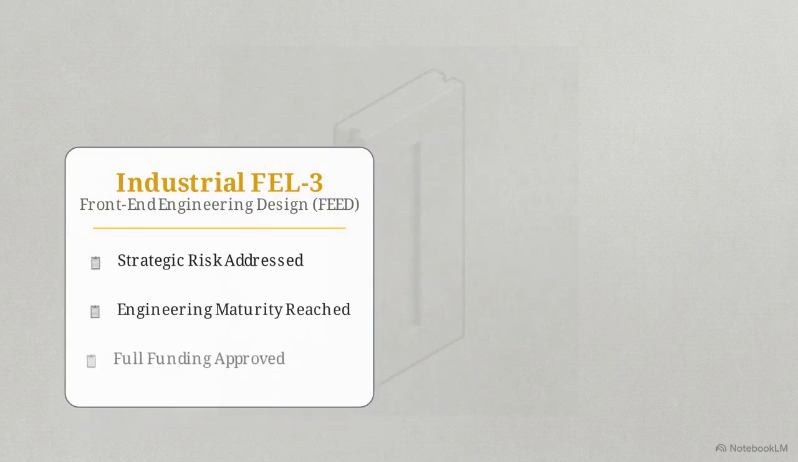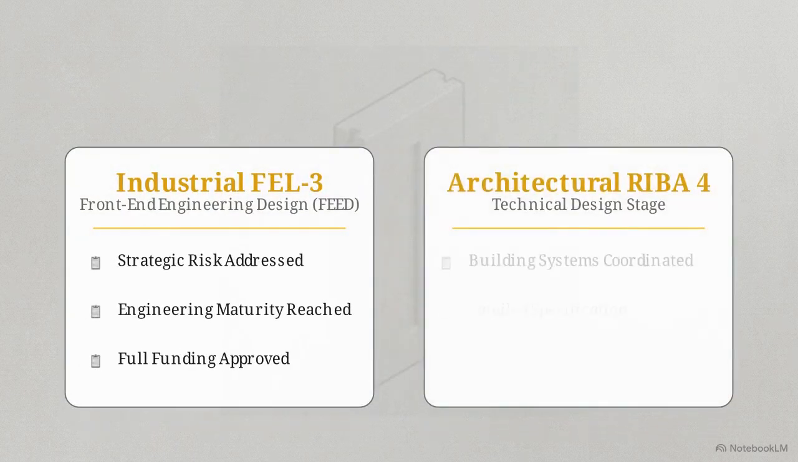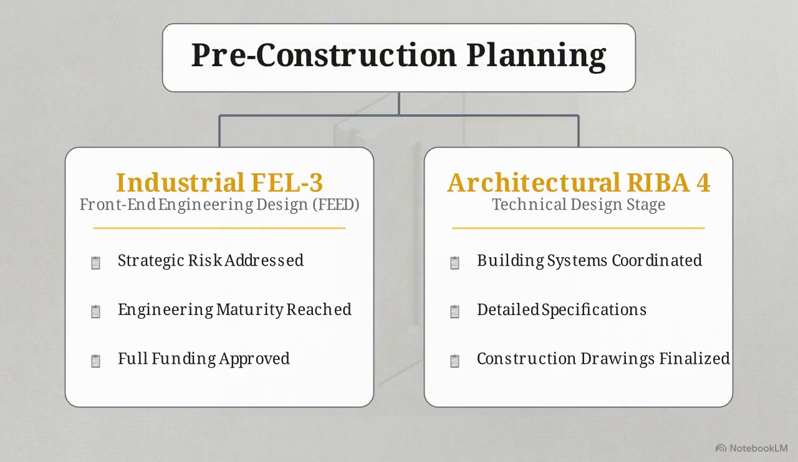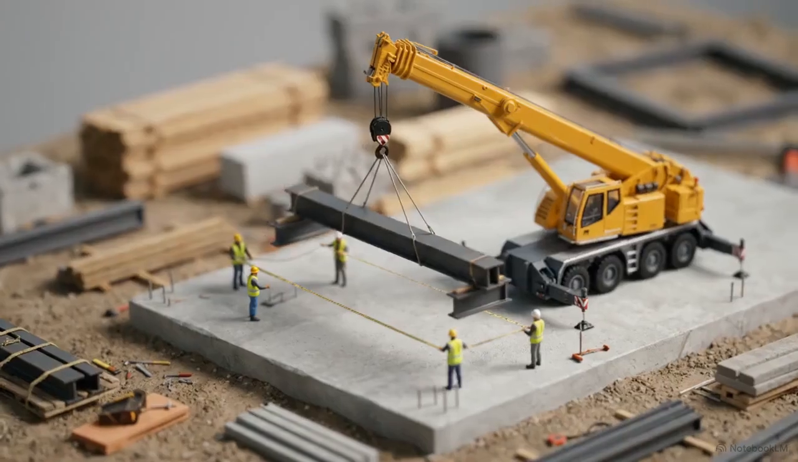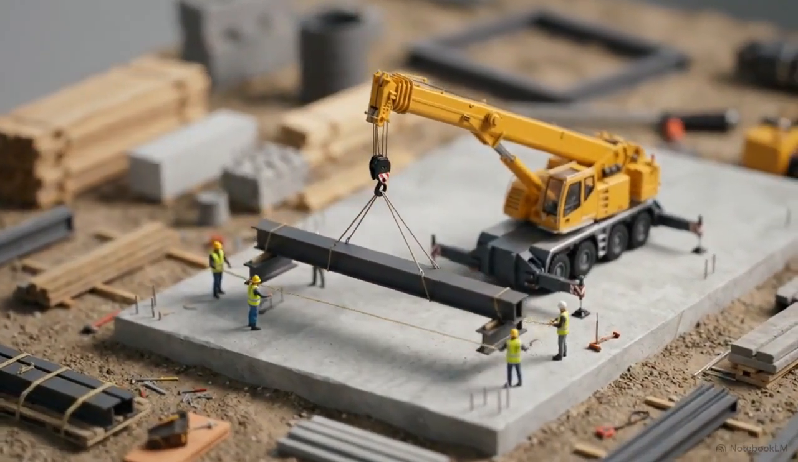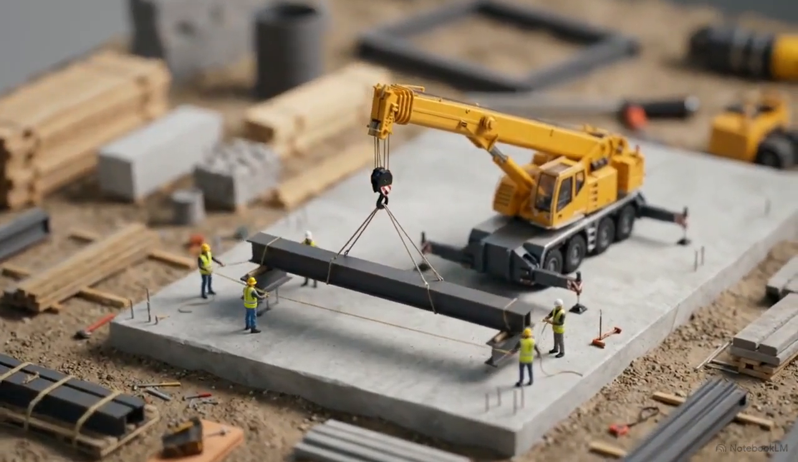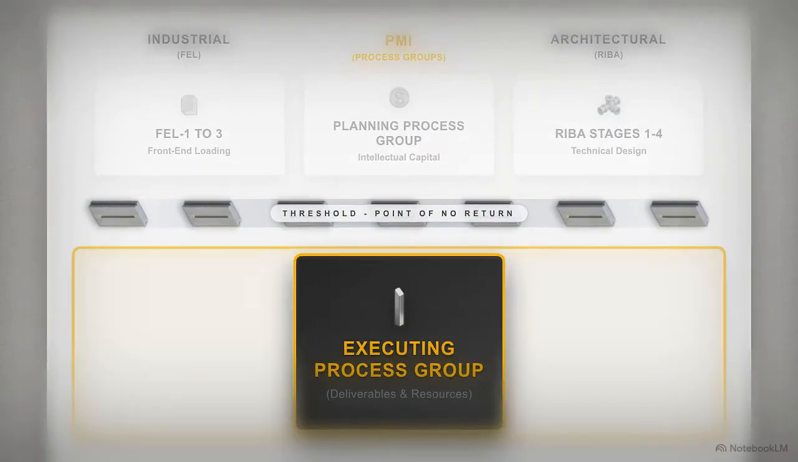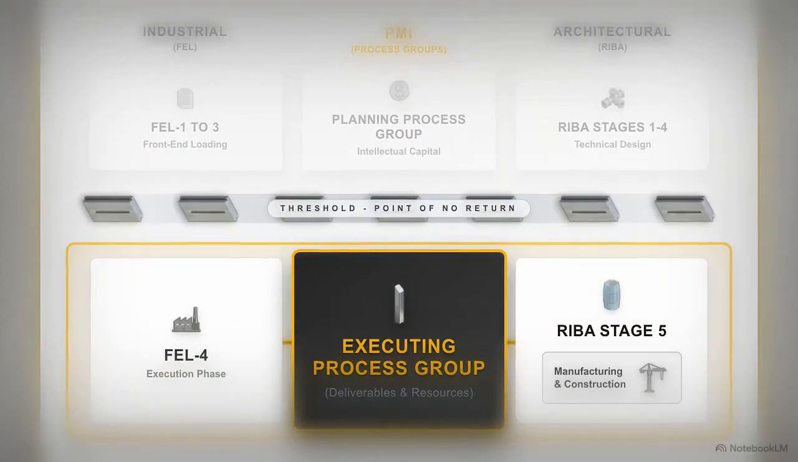This matrix aligns the industrial FEL3 framework with its architectural equivalent, RIBA Stage 4. Both represent the culmination of pre-construction planning. Passing this threshold triggers a significant financial shift. The project stops buying engineering hours and starts buying steel, concrete, and physical labor. In the terminology of the Project Management Institute, we exit planning and enter the executing process group.